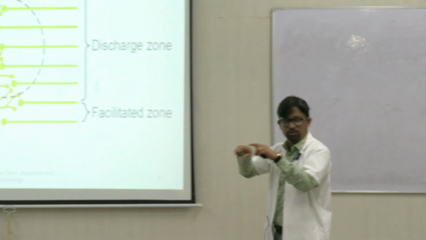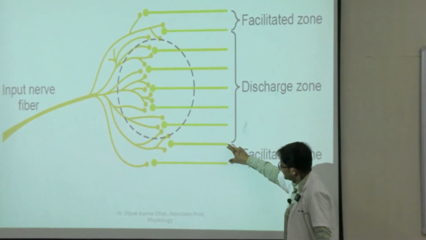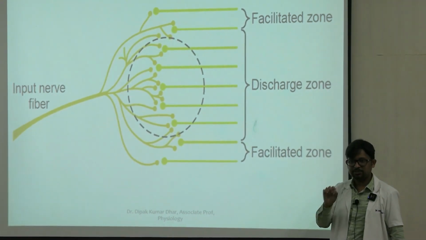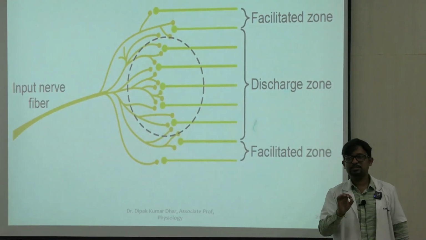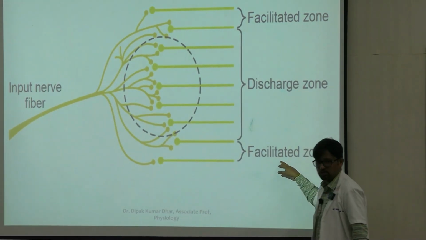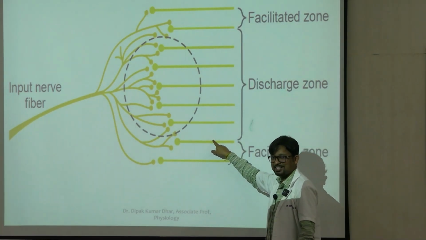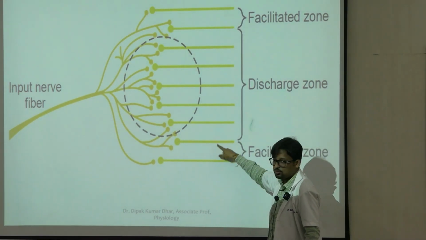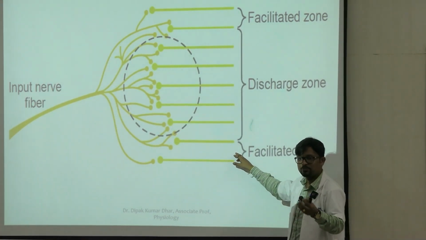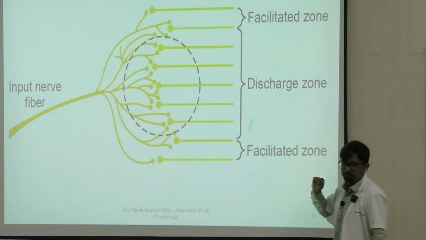But the neurons outside this, in the adjacent or peripheral areas, here you do not see any action potential as such, but we see some type of minimal activity or sub-threshold activity, right? Hence the name facilitated zone. We are not recording any discharges, impulses or action potentials here, on the sides or peripheries, but we can record or observe some sub-threshold or subliminal changes. So this is what happens in the facilitated zone.